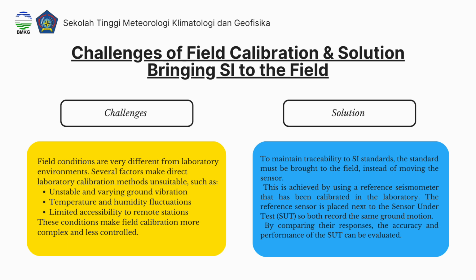The solution is to maintain traceability to SI standards. The standard must be brought to the field instead of moving the sensor. This is achieved by using a reference seismometer that has been calibrated in the laboratory. The reference sensor is placed next to the sensor under test, or SUT, so both record the same ground motion. By comparing their responses, the accuracy and performance of the SUT can be evaluated.